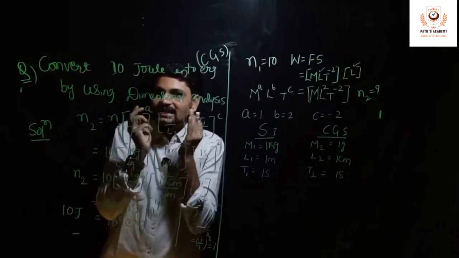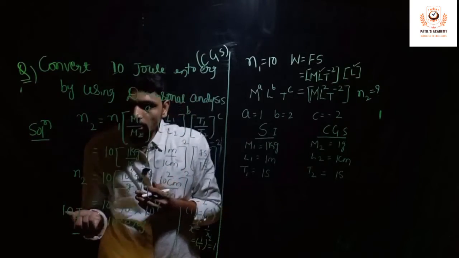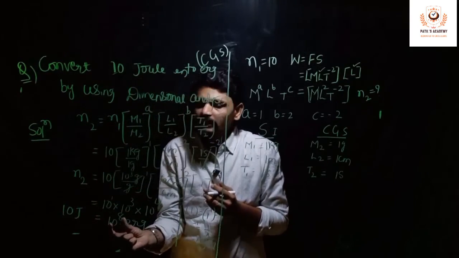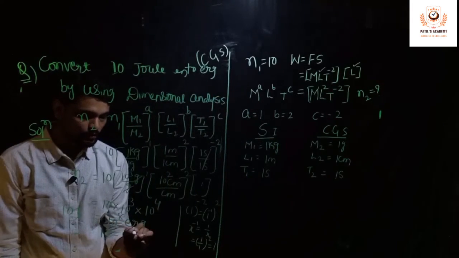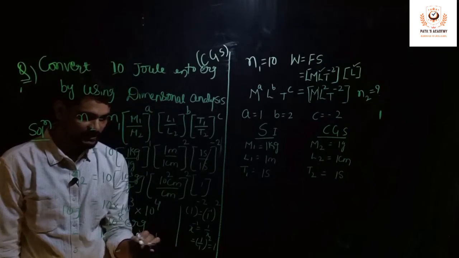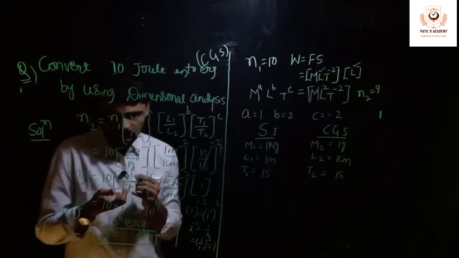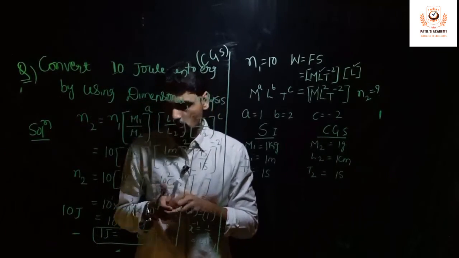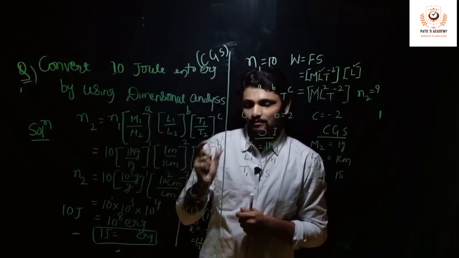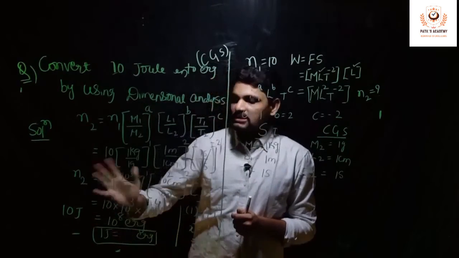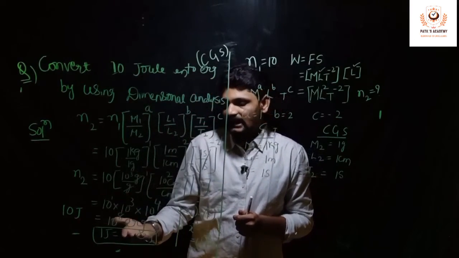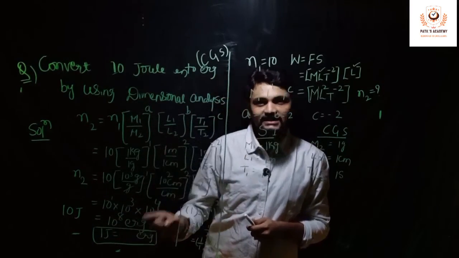So, what does that mean? If 10 joule comes out to be 10 to the power of 8 erg, then how much will be the value of 1 joule in erg? If I convert, it will be in the form of standard. So please tell me the end answer, maybe you can just roughly calculate, or just by observing if you can calculate. And tell me the answer in the comment section.